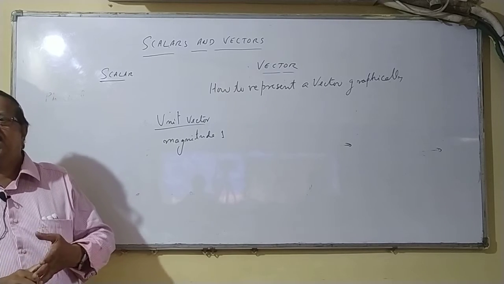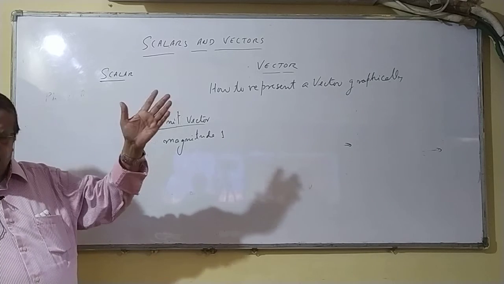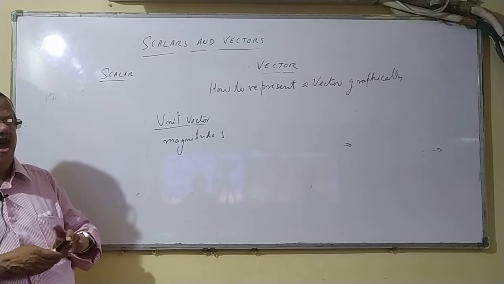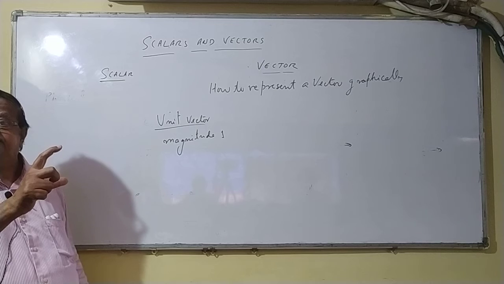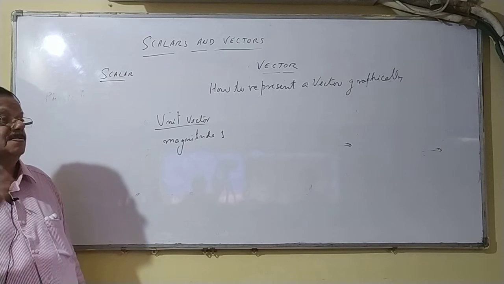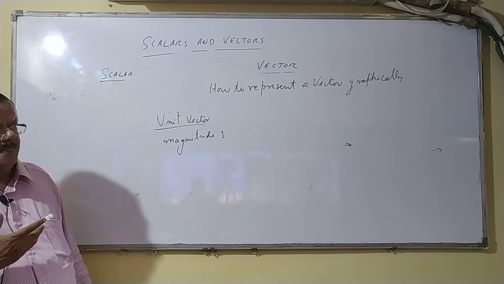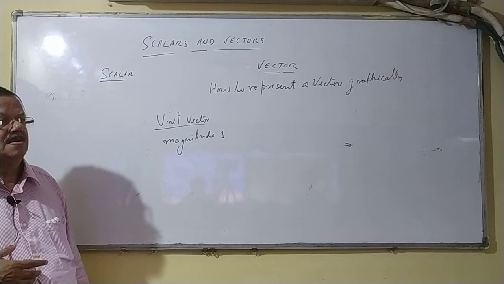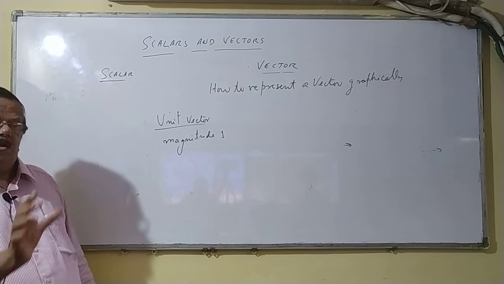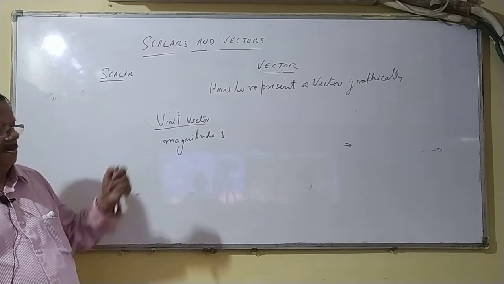Let it be any vector. A vector force whose magnitude is only 1, that's called a unit vector of force. A vector of 5 meter per second, its unit vector will be 1 meter per second. Magnitude 1. That is the unit vector.